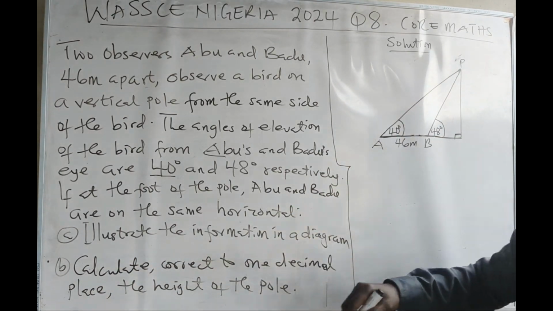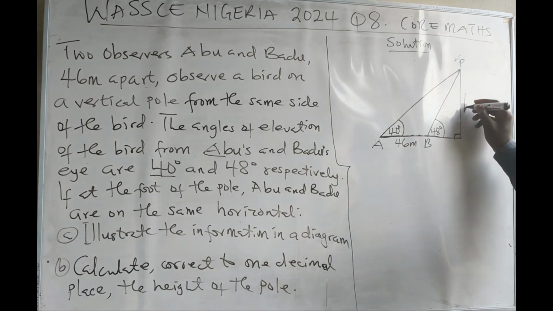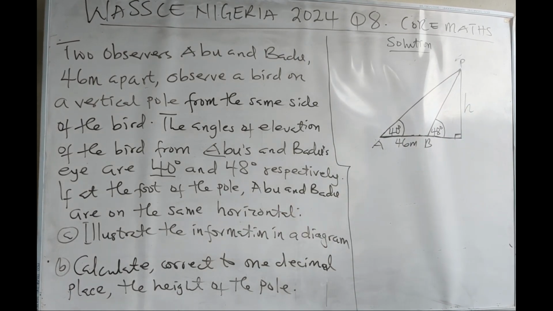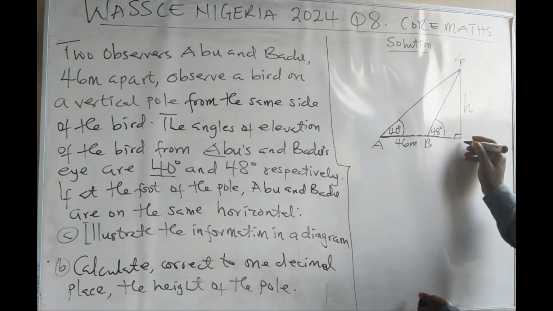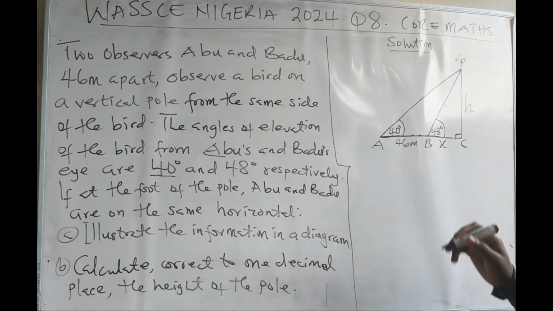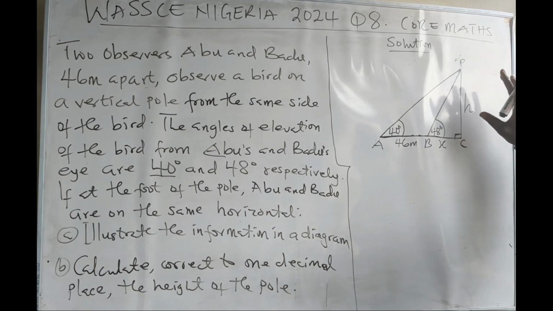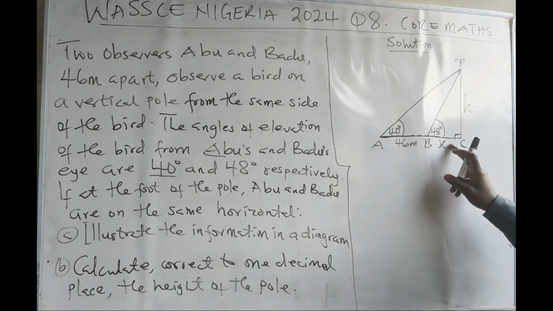That is what we have done. Calculate, correct to one decimal place, the height of the pole. So this is the pole. We are going to find the height. Let me say the foot of the pole, let me label here C, so that we can find the height of the pole. Let me put here X, since we don't know that place. So what can we do to find the height of the pole? So if here is 48, here is my height of the pole H, and then I don't know the adjacent side.